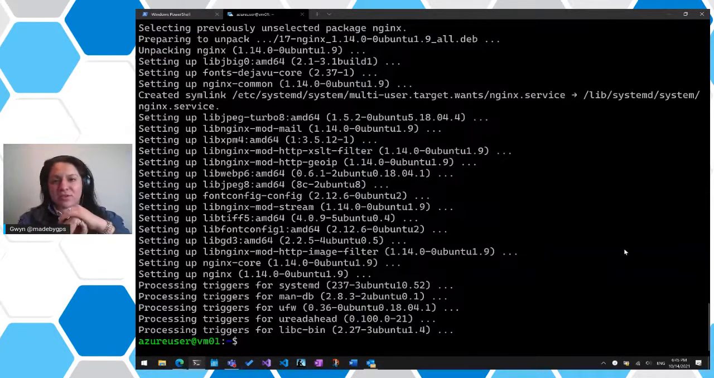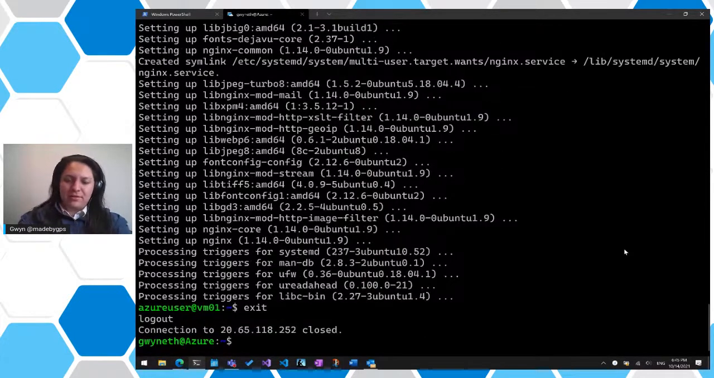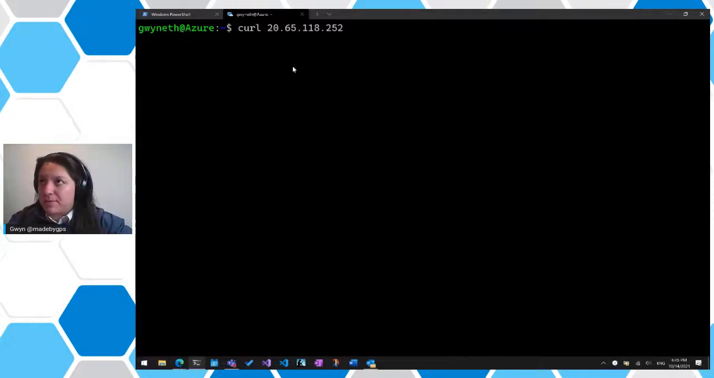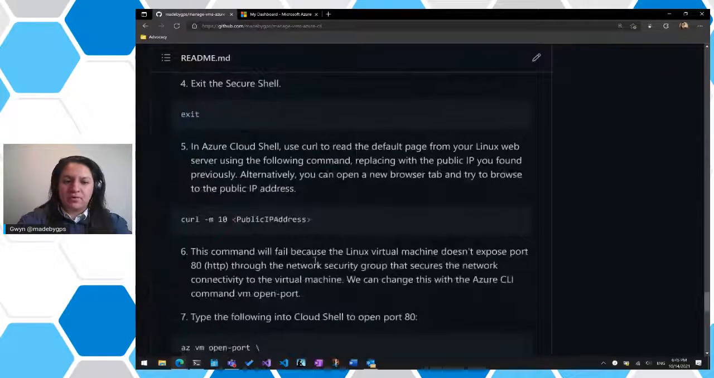All right, so the command actually finished. Everything's installed. Let me hit exit. We'll go back to our Azure CLI. I'm going to clear this. And with our URL, we could do curl and then just go to the IP address of the VM. Let's see if it's saved in here. Yeah, it did. Perfect. But this is going to fail because HTTP is exposed on port 80, and by default, Linux VMs do not expose port 80, so it's not open. But we have a command here that we can actually open it with.